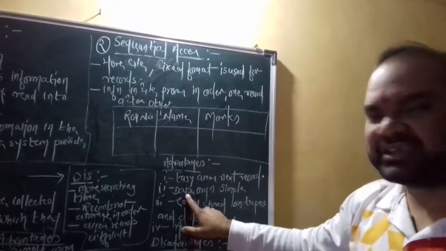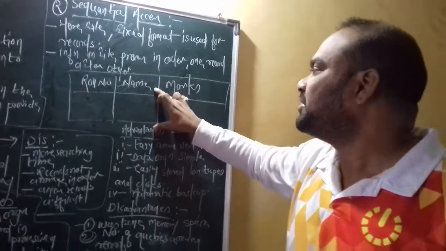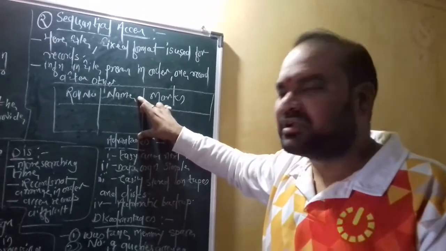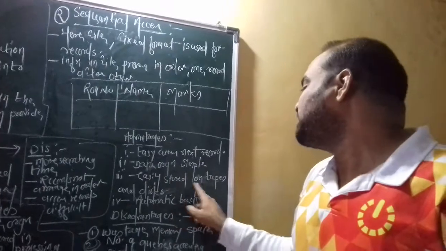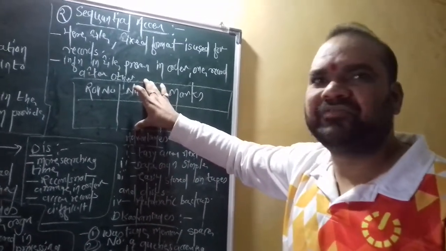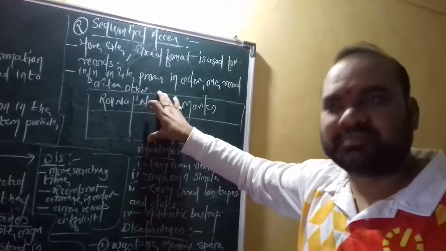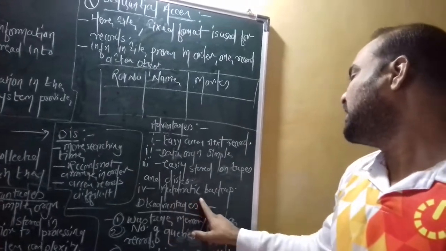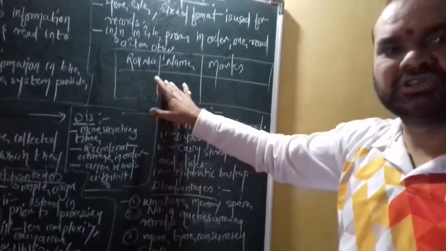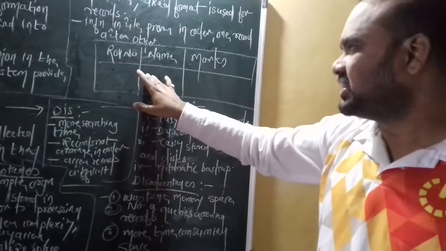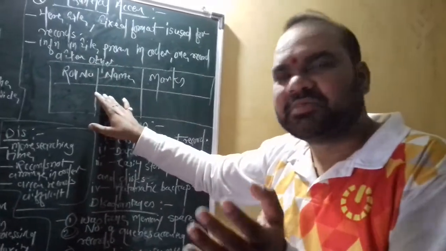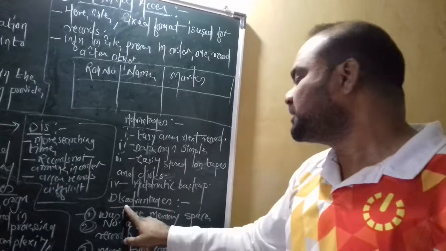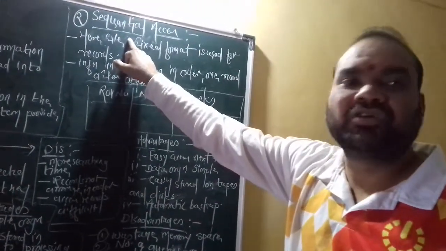The next advantage is that the data is organized simply. This format is very easily accessible and simple, and is easy to store on tapes and disks. Disks or tapes are nothing but storage devices. The last advantage is automatic backups: whenever we use this structure for a file or record in the machine, we can easily take a backup, an automatic backup.